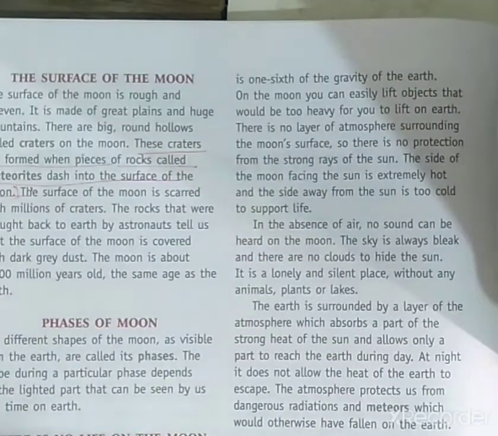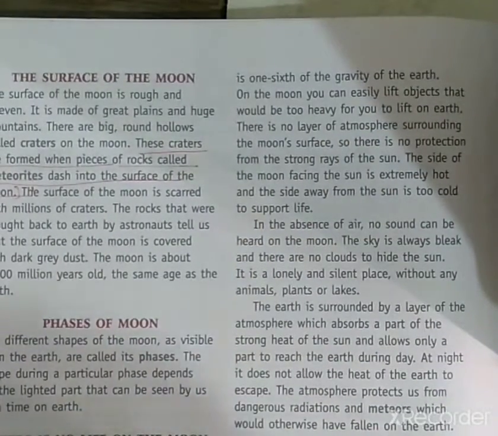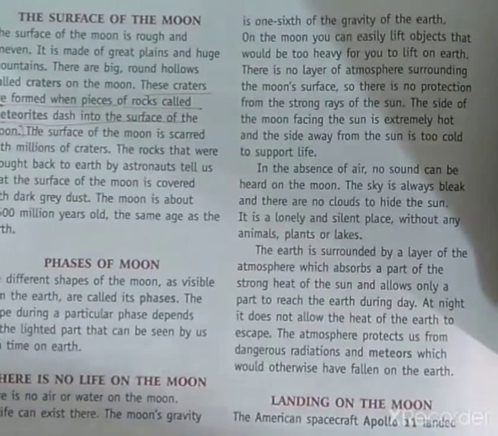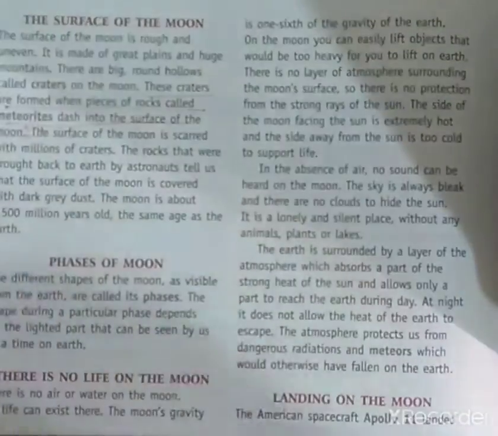If the question comes like, the Moon's gravity is dash of the gravity of the Earth, what will you answer? 1/6.